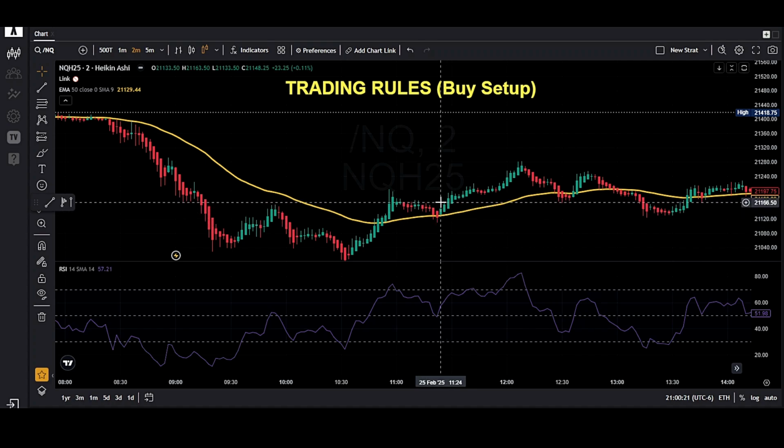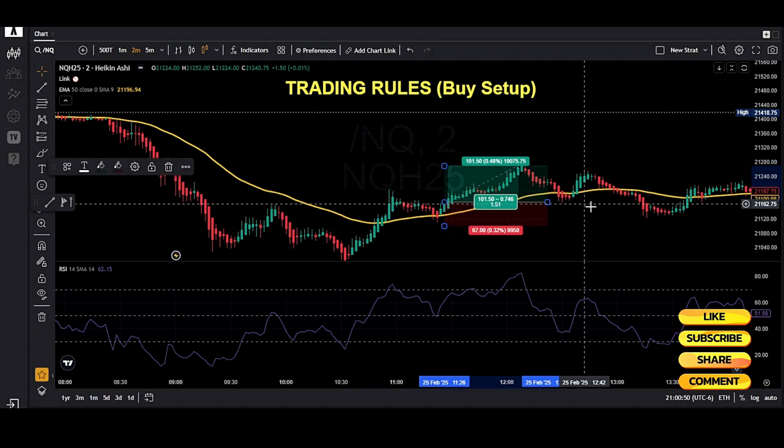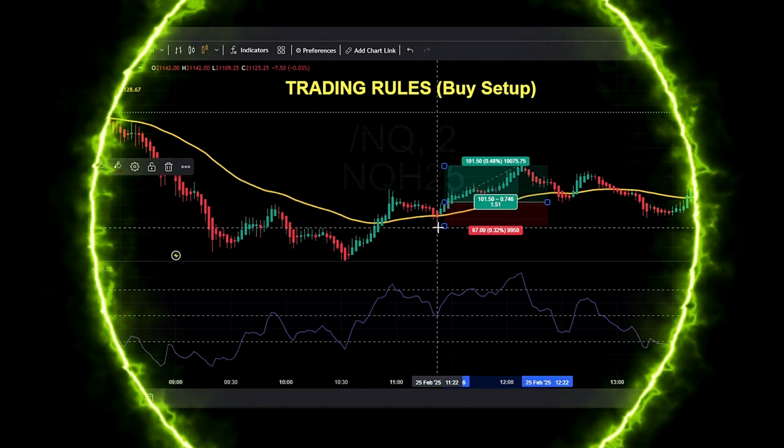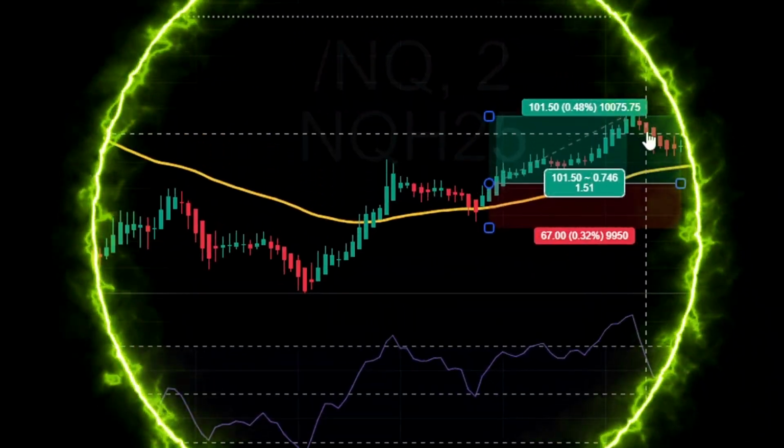So we can take entry over here. That would be a winning trade. As you can see, our risk to reward: our stop loss was over here, and TP is 1.5x.